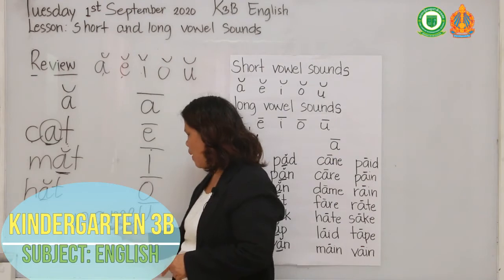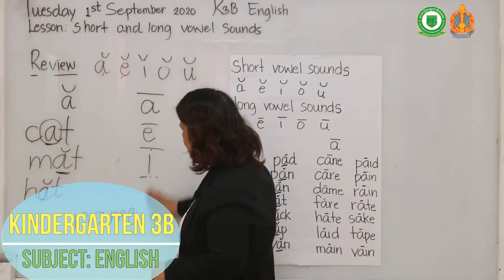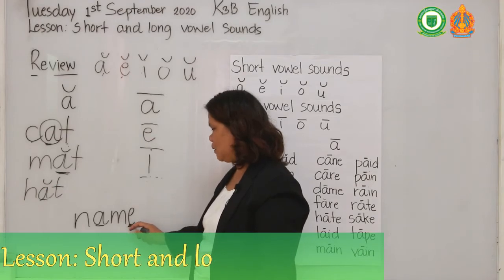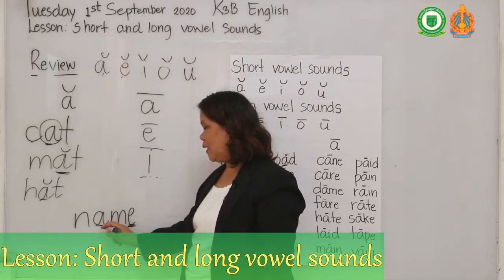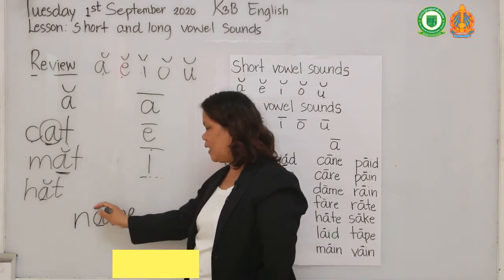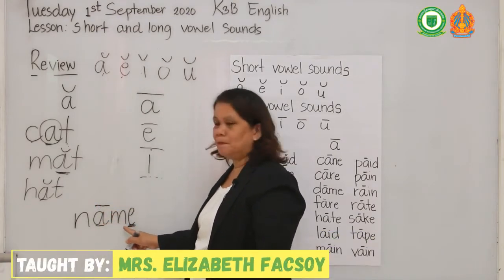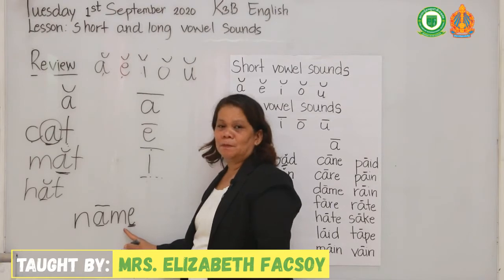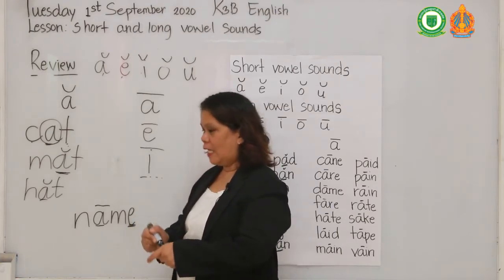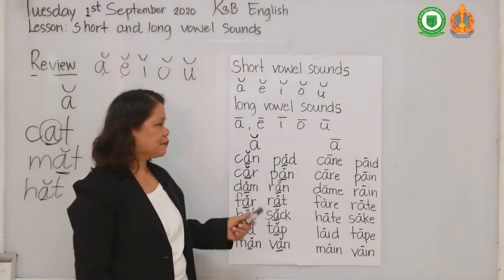How many vowels here? A and E are vowel sounds. This one is no longer "na," but it is "nay." Name.